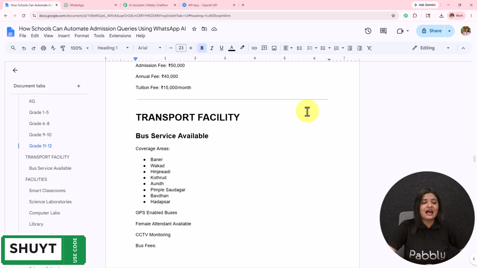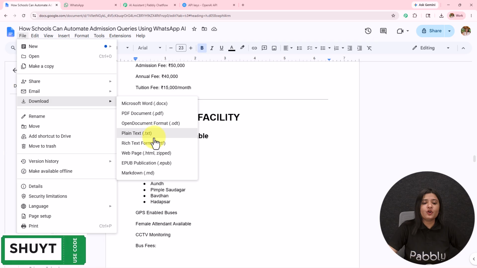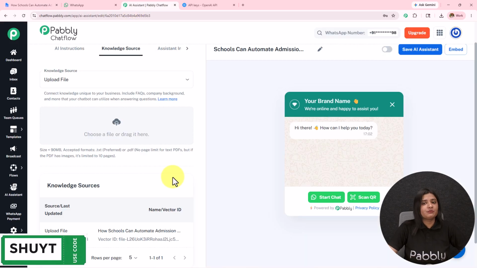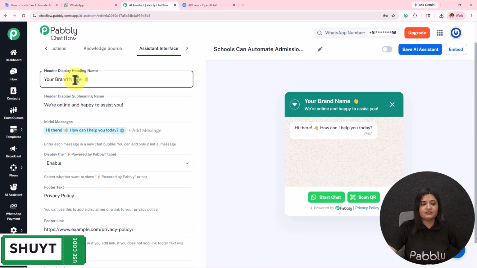So you have to create a very detailed knowledge base like this about your business, products and services, and then you have to go to the file and download this in .txt or .pdf format. After downloading, you have to upload it in the manner we have uploaded, and if the PDF has images, the limit is up to 10 pages. After that, you have to move to this assistant interface. Here I have provided the heading name like this.